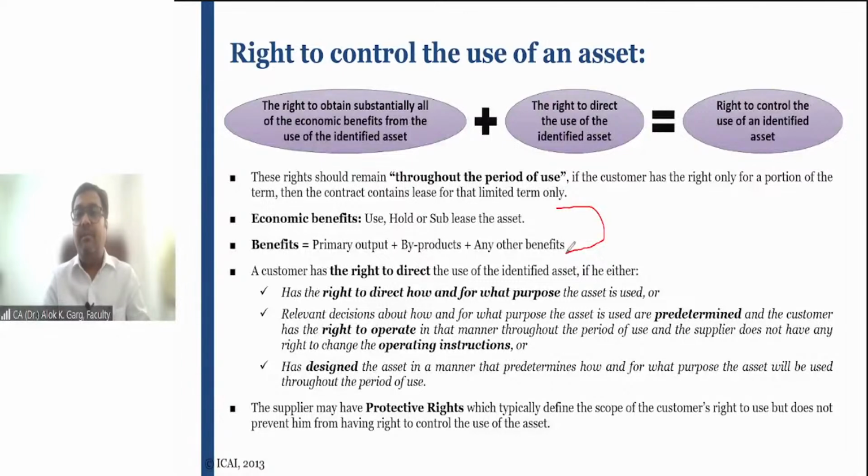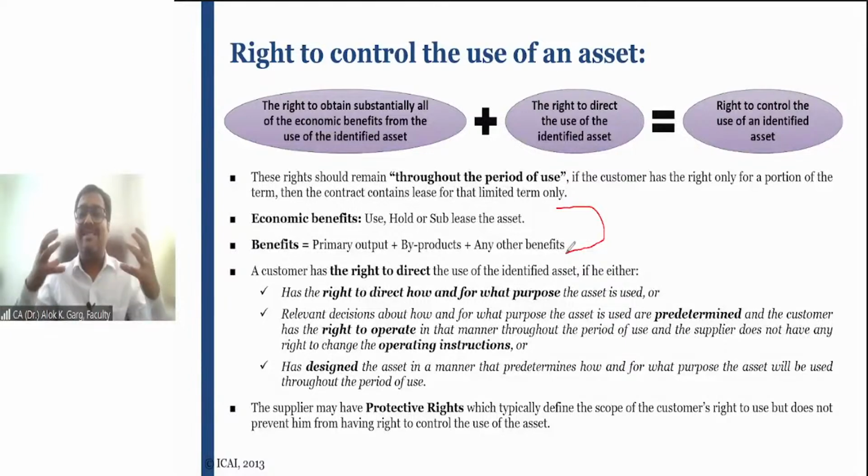Why? Because if you carry out commercial activity, probably if an inspection happens, then the lessor being an owner is responsible for this illegal act, because probably in residential premises the house tax, the property tax is paid only on the basis of rental accommodation. Second, the electricity meter must be a residential meter, not a commercial meter. So it is not that the lessor is taking a decision that you have to use the asset in this manner.